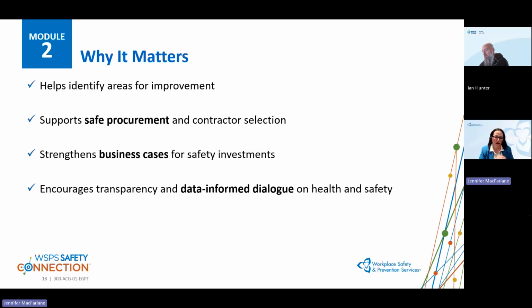So all these stats that we're looking at really matter because they help us identify areas for improvement. It supports our safety procurement, and also helps us support our contractor selection. So if I'm looking at hiring a contractor, I could actually look at the safety check for contractors as well. It strengthens our business case for health and safety investments over the years, and it also encourages transparency and data-informed dialogue on health and safety.